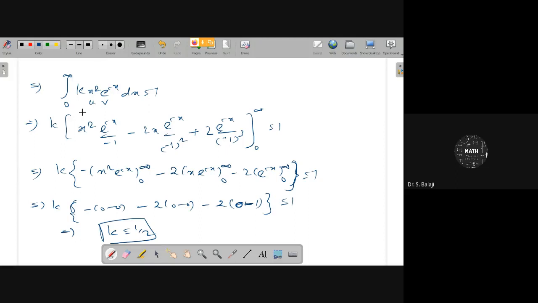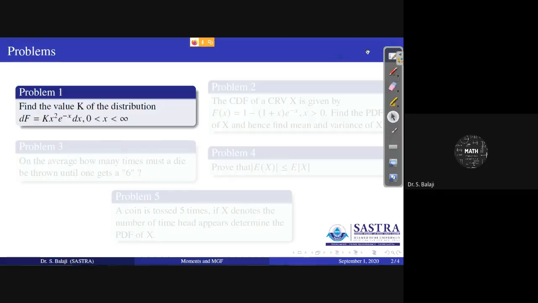This is Bernoulli's formula: u v1 minus u dash v2 plus u double dash v3 minus, and so on. Dash denotes successive differentiation, and suffix denotes successive integrations. Always take the algebraic function as u, and integrate the other part. Differentiation of the first one, integration of the second one, and plus or minus comes alternately. With the help of that you can get the answer. The k value is equal to 1 by 2.